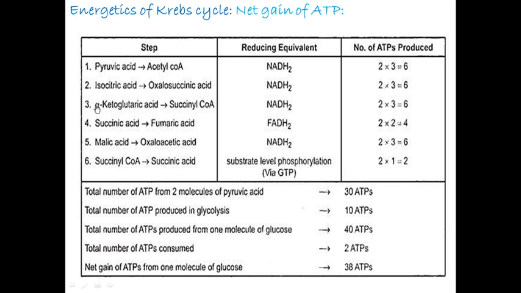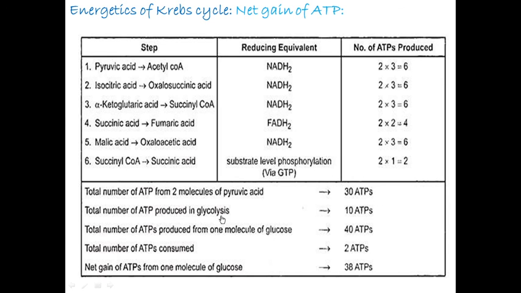Again, alpha ketoglutaric acid to succinic acid, the same 6 ATPs are synthesized. But during succinic acid to fumaric acid, FADH2 is reduced. That's why one FADH2 gives 2 ATPs and 2 FADH2 is equal to 4 ATPs. Total number of ATPs from 2 molecules of pyruvic acid 30 ATPs.